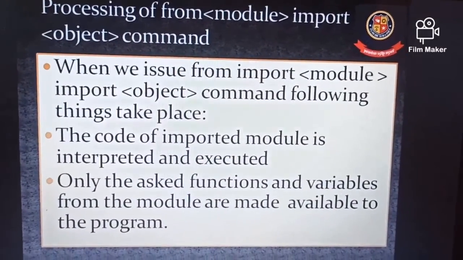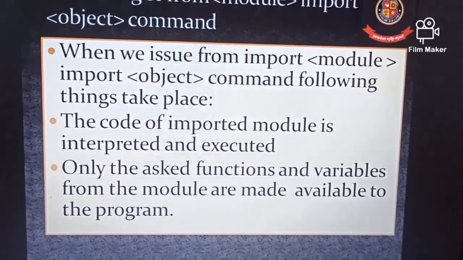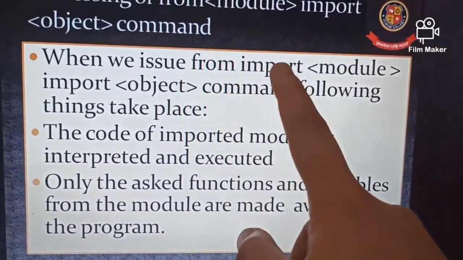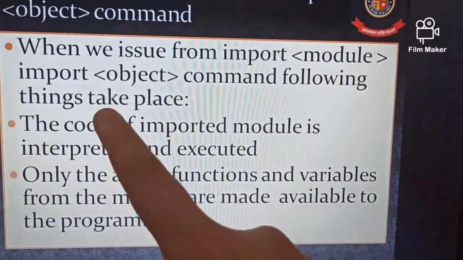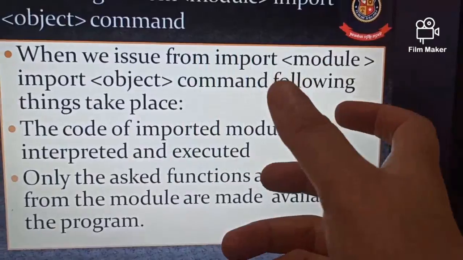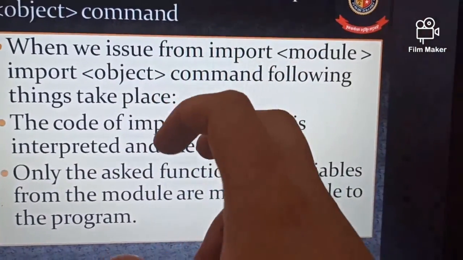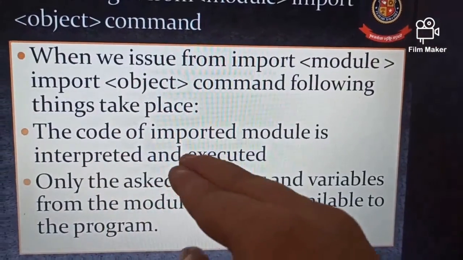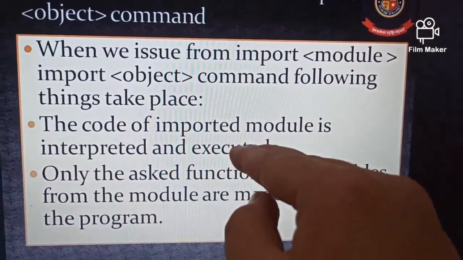So what is the meaning of the processing of the from module import object command? Let's talk about that. When we use from module import object instead of the import command, how will things take place? The code of the imported module is interpreted and executed.